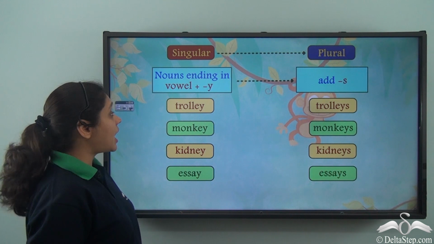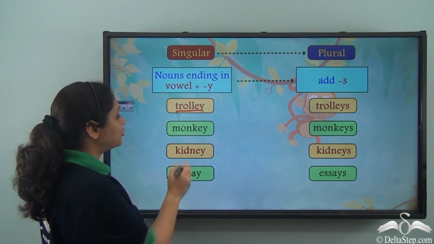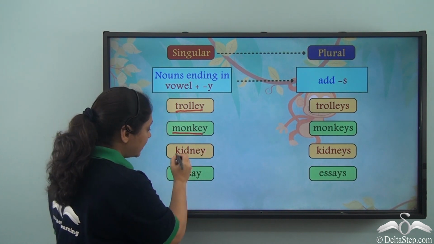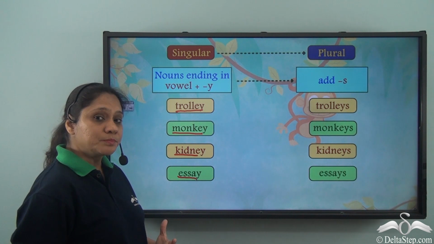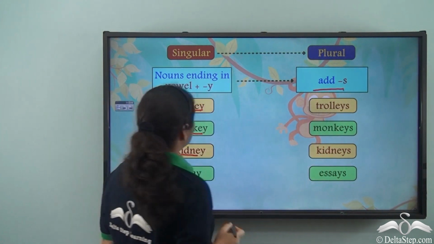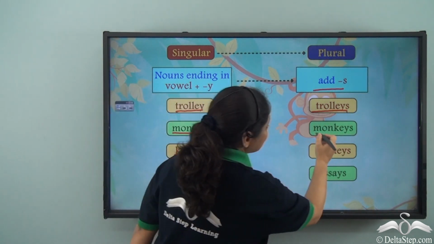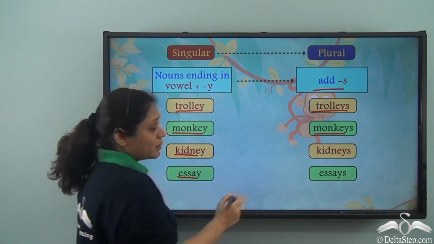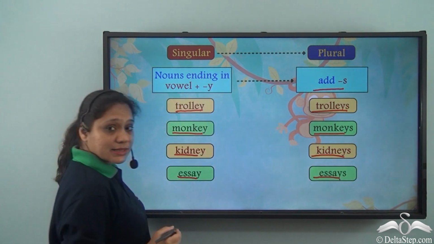But if we have nouns which end with a vowel and then a Y, like trolley, monkey, kidney, essay, how do we form the plural? In that case, we just add an S. So, trolley becomes trolleys, monkey becomes monkeys, kidney becomes kidneys, and essay becomes essays.